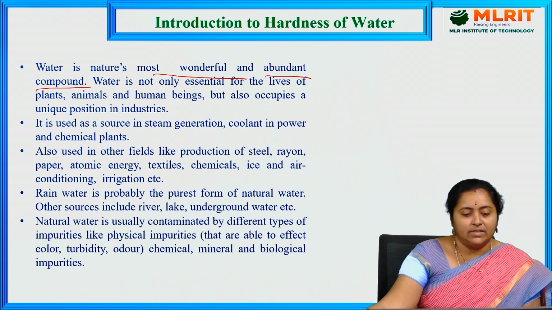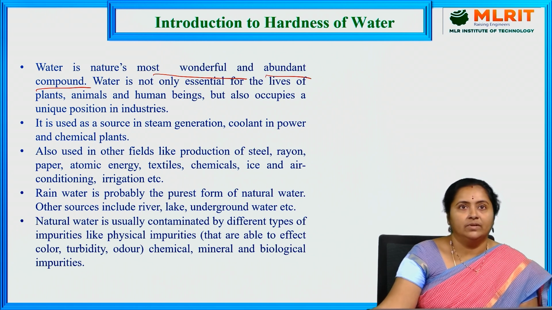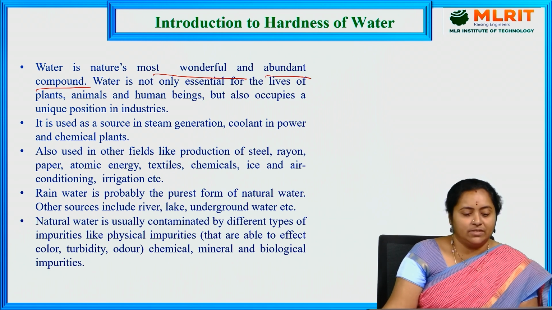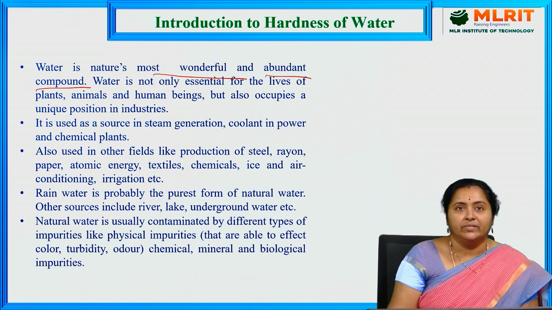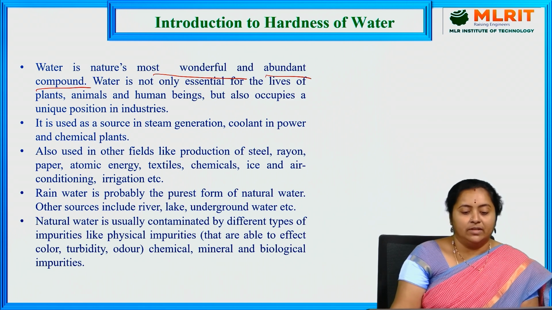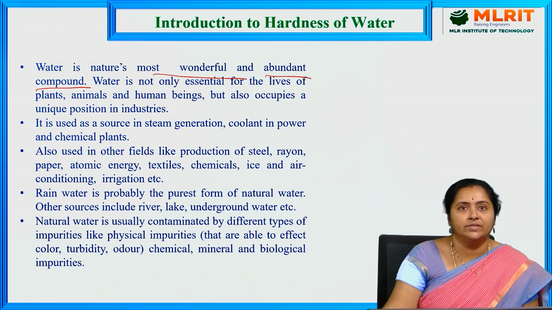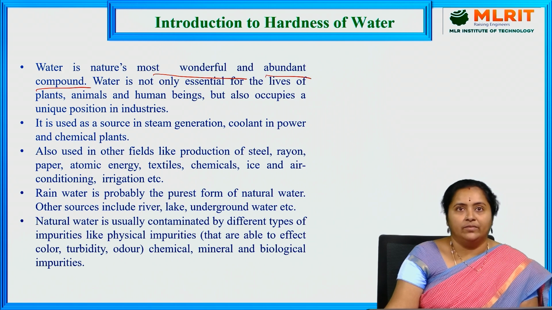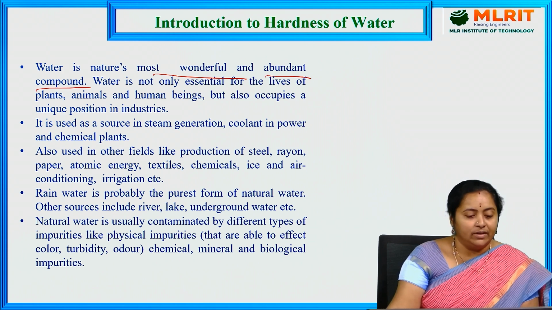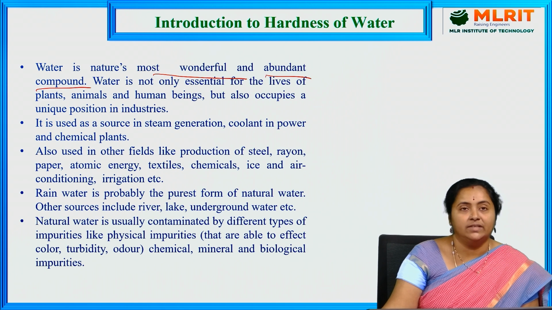Water is nature's most wonderful and abundant compound. It is not only essential for all our lives, that is human beings, plants and animals, but it also occupies a unique position on the industrial side. It is used in the generation of steam, and as a coolant in power plants and chemical plants, for maintaining uniform temperature and for reducing temperature. It is a very good example of a coolant. The most important industrial application is as a source for steam generation.